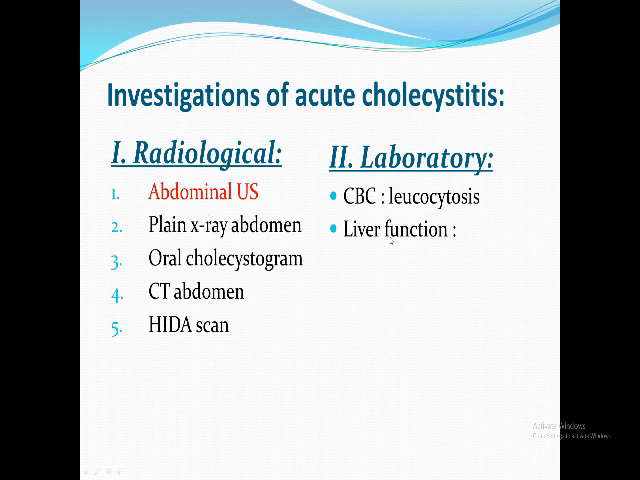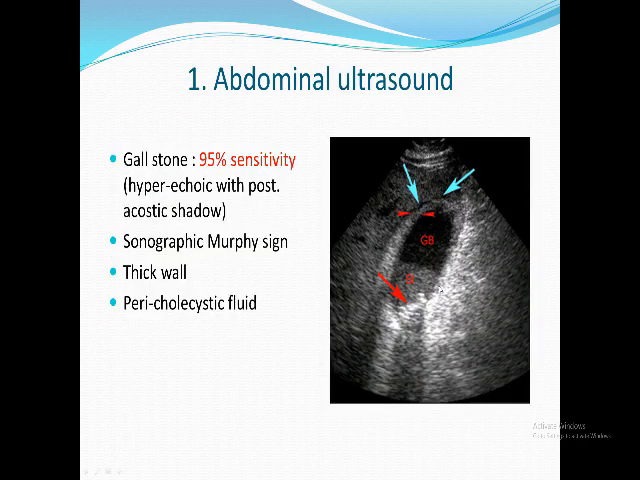In the laboratory, sure, CBC shows leukocytosis, and in liver function you will find the bilirubin is normal. As I told you, jaundice in acute cholecystitis is a rare situation. Let us discuss one by one, concentrating mainly on the ultrasound. In the abdominal ultrasound, you can surely see the stone, hyperechoic with its acoustic shadow.